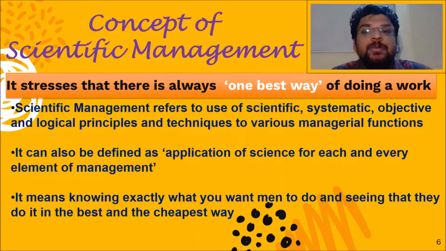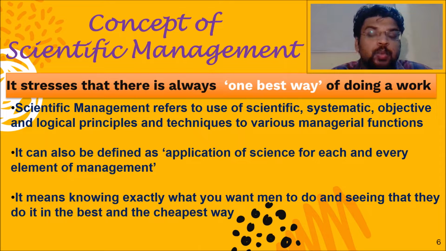This is the concept of scientific management. It stresses that there is always one best way of doing a work. When one work is assigned to anyone, there can be many ways to complete it.